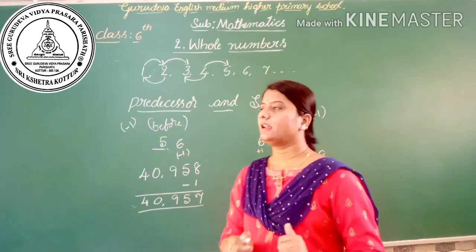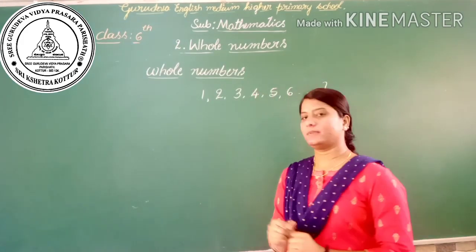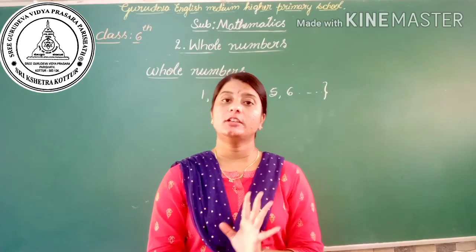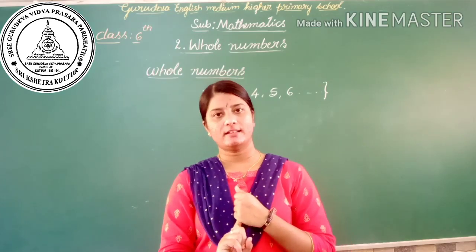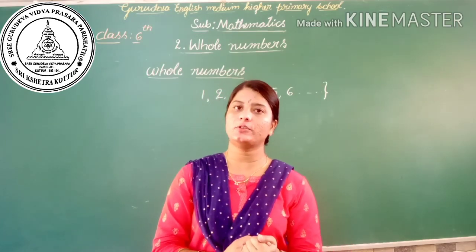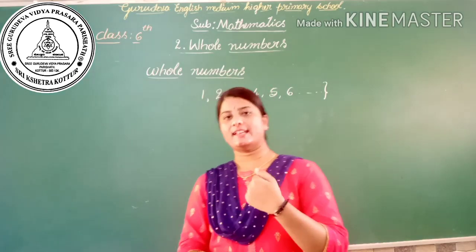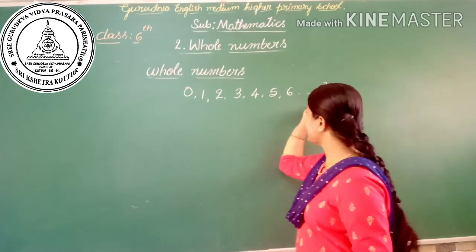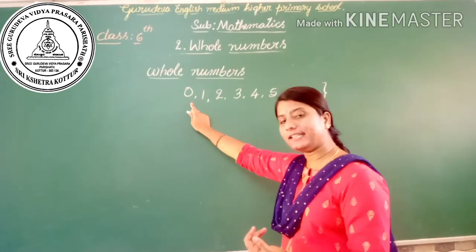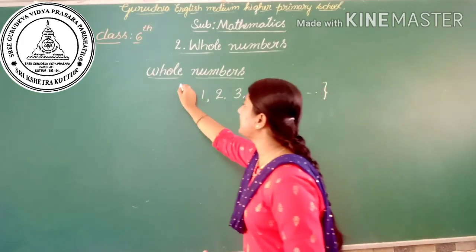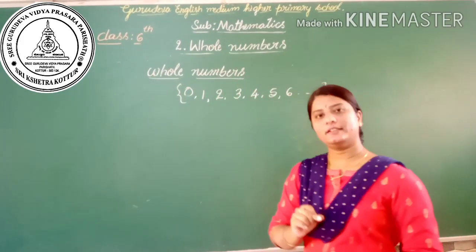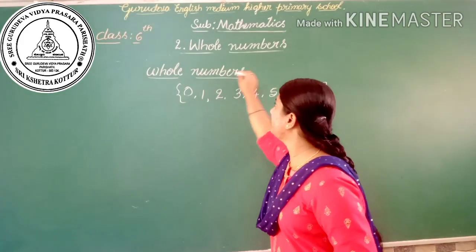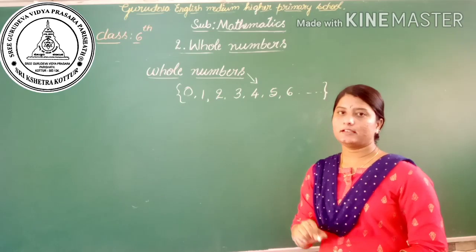Is it clear? Then the next concept is whole numbers. For example, if you have 5 chocolates, and you eat all the 5 chocolates, then how many chocolates are remaining with you? Yes, that is 0. The natural numbers along with 0 are called whole numbers.